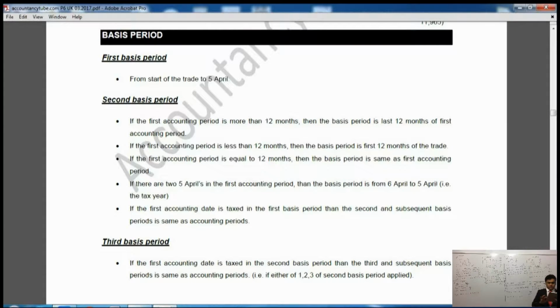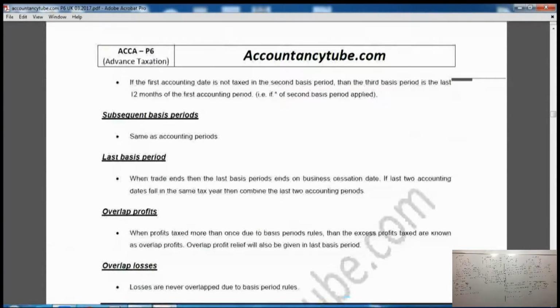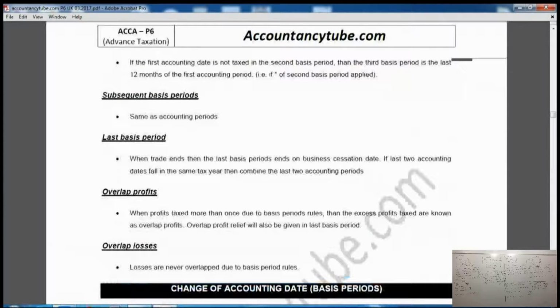Now, on the next page, page 29, it says subsequent basis period. Now, subsequent basis period, we've already seen that as well. Last basis period and overlap profits, we've already covered them as well. And then it says the overlap losses, right? And it says losses are never overlapped due to the basis period rules.